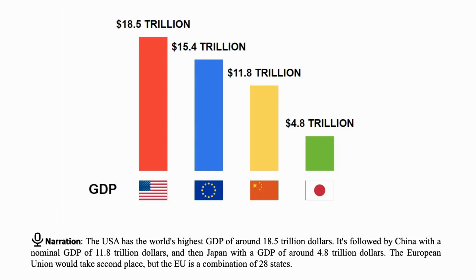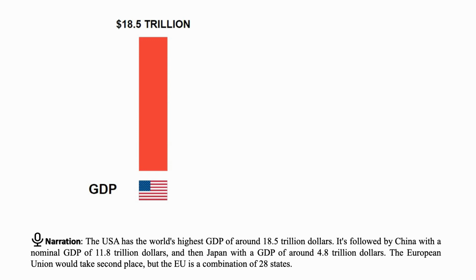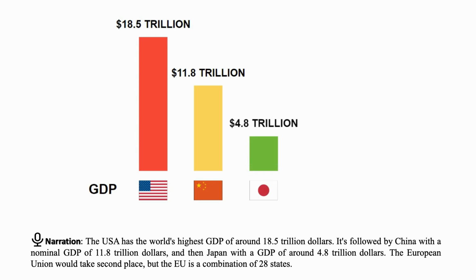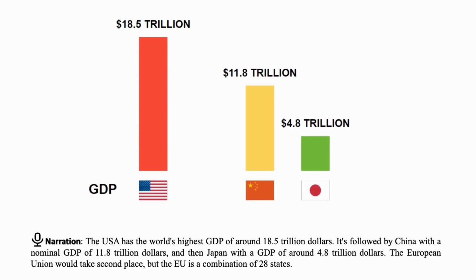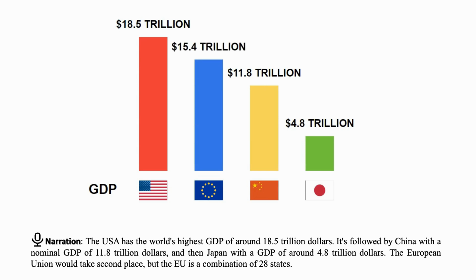The USA has the world's highest GDP of around $18.5 trillion. It's followed by China with a nominal GDP of $11.8 trillion, and then Japan with a GDP of around $4.8 trillion. The European Union would take second place, but the EU is a combination of 28 states.